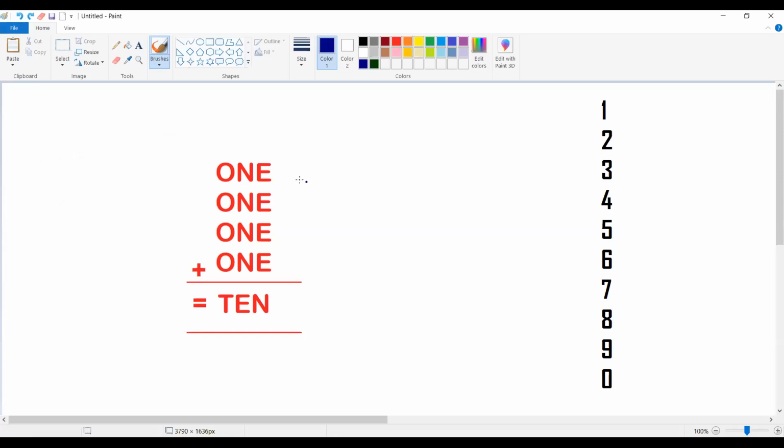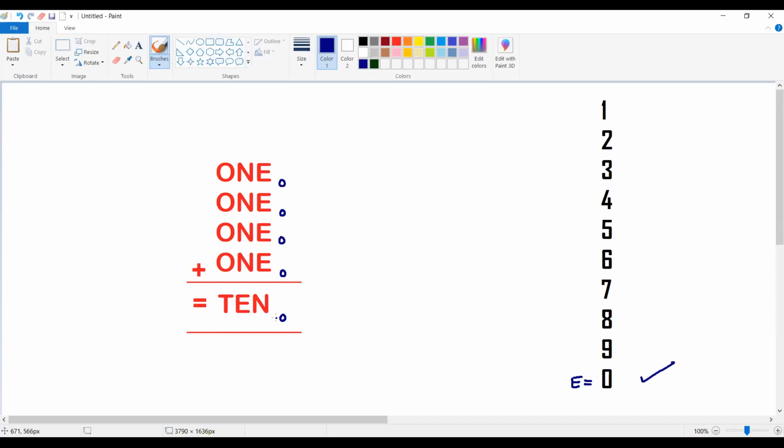Please observe, what is the value of E? I don't know the value of E. Let's assume that the value of E is equal to 0. This is my assumption. If I assume it as 0, then 0 plus 0 plus 0 plus 0 gives a result equal to 0.